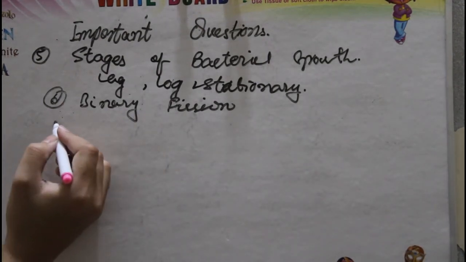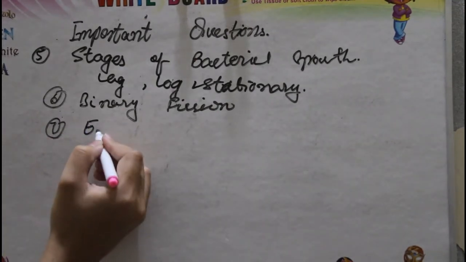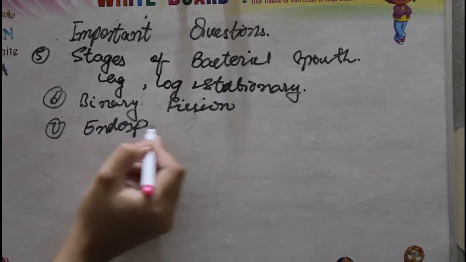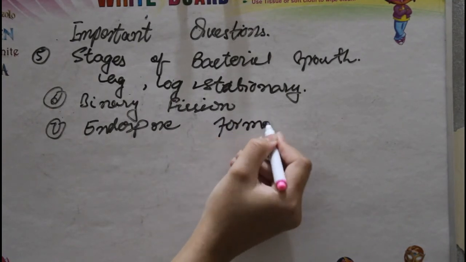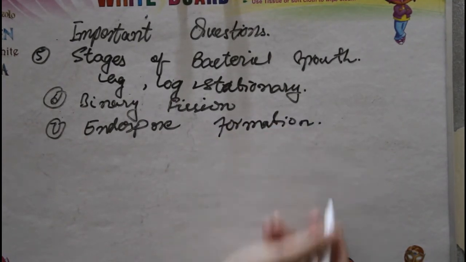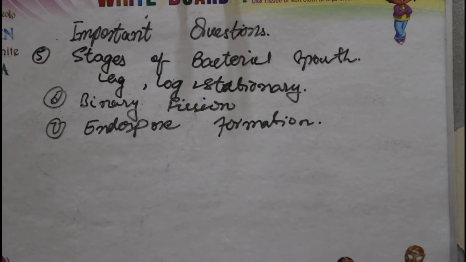Then question number 7 is endospore formation. You have to tell what the process is in endospore formation. We have discussed that endospore formation is a process involving 4 or 5 stages. The bacterium encloses its DNA in the cell, a wall forms around that DNA, and the endospore is formed.